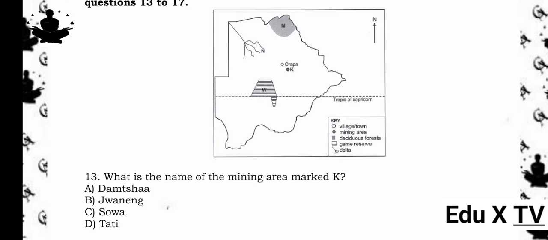13. What is the name of the mining area marked K? A. Damsha. B. Jwaneng. C. Soa. D. Tati. The answer is B. Jwaneng. Reason being, Jwaneng is a well-known diamond mining area in Botswana, marked K on the map.